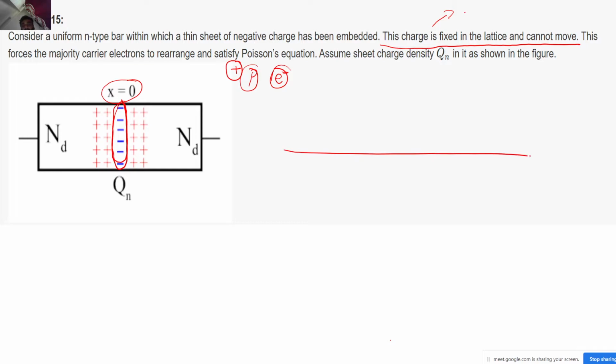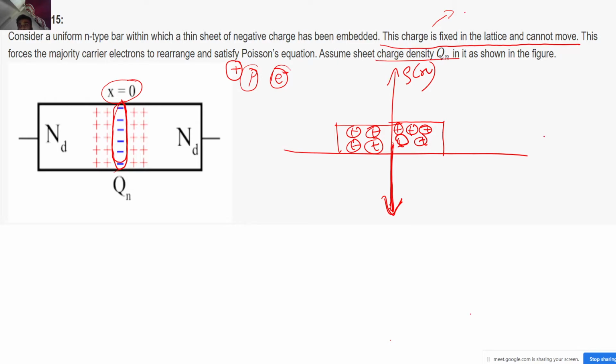So how the charge density will look, let me help you with this. This is a negative sheet, so it doesn't have any width, correct? So I can represent it with the help of an impulse, because even the impulse doesn't have any width, correct? And around this I have a positive charge density, some positive charge density over here and some over here, correct? And the value of this sheet charge density is per centimeter square, correct? So this Qn is there.